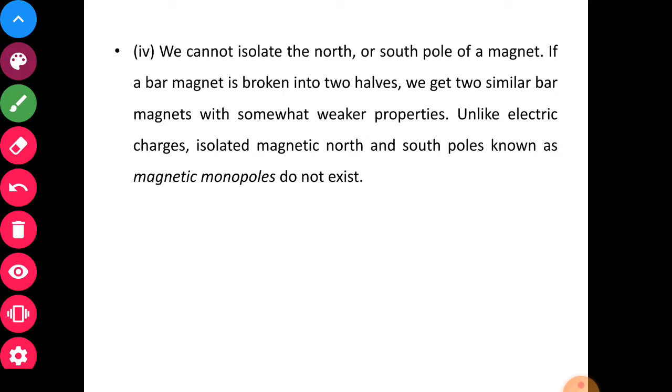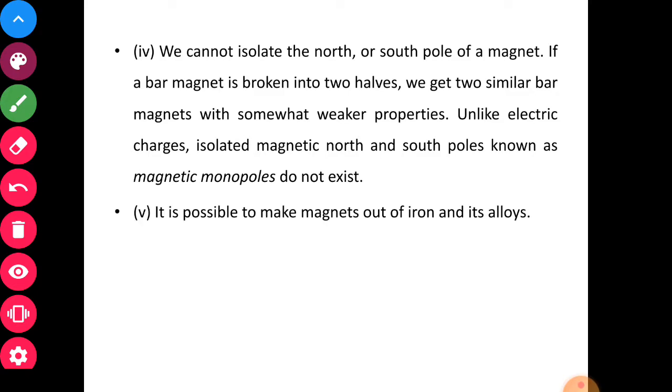Unlike electric charges, isolated magnetic north and magnetic south poles are not known, or we can say magnetic monopoles do not exist. Okay? And it is possible to make magnets out of iron and its alloys. So all these are some of the common facts.